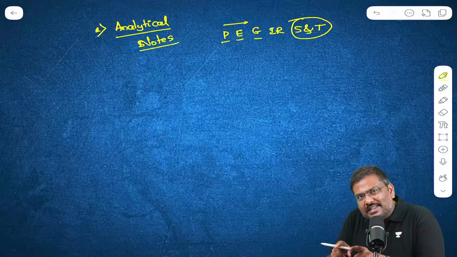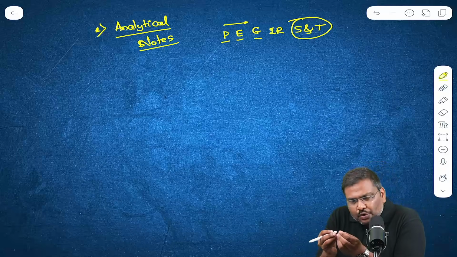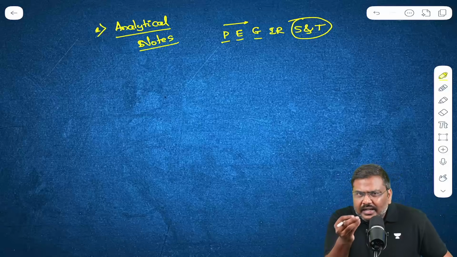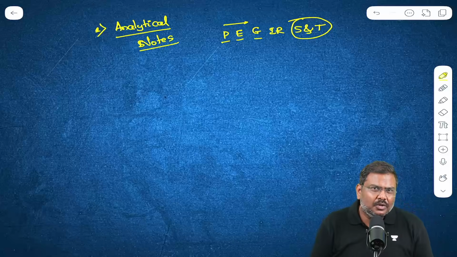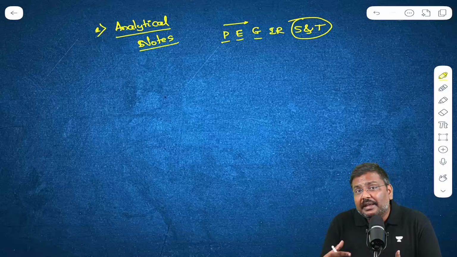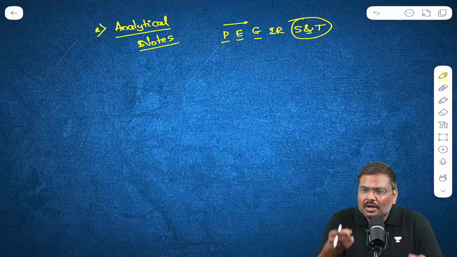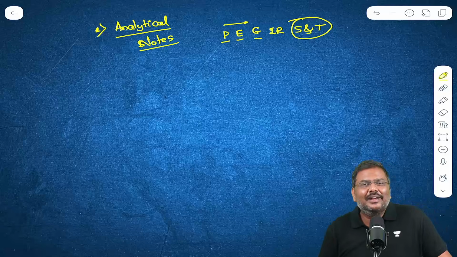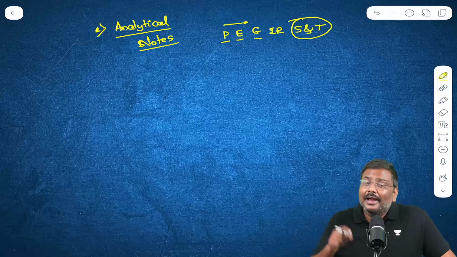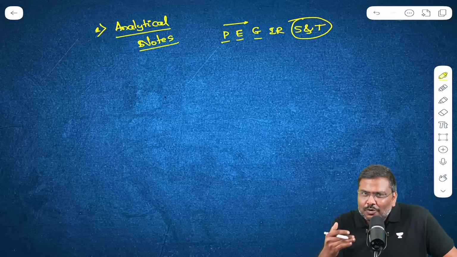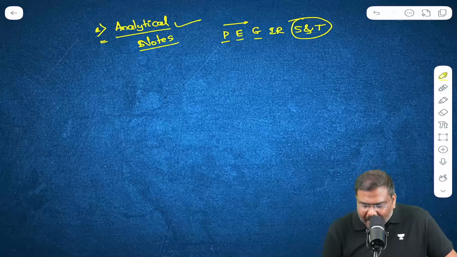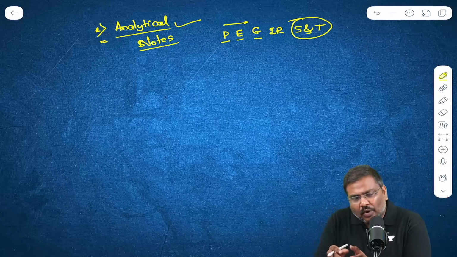So once you complete a subject, you should have made the notes. And let's say after 30 days, after 25 days, identify one day, sit with these notes and simply revise the subject which has been completed already. Now it depends how many hours you take. It depends on the length of the notes that you have made. Have you simply copied and pasted whatever is there in the book in the form of a note? It all depends on that. I'll come to how to make notes in some time. So the first very important reason is you should be able to make better sense of what you have studied when you make the notes.